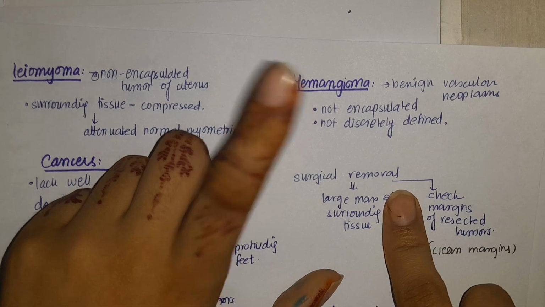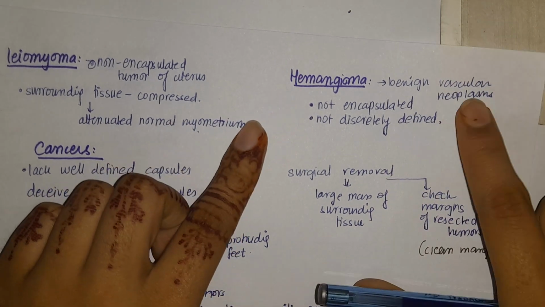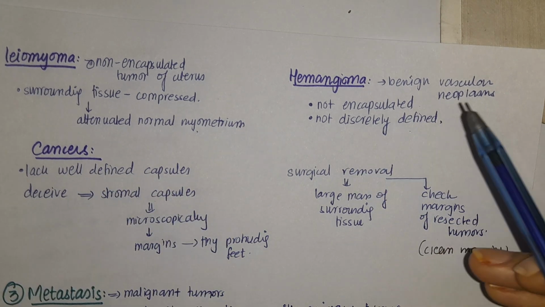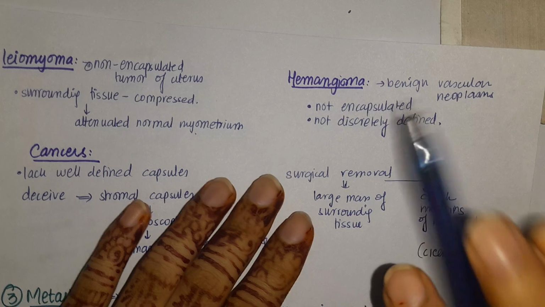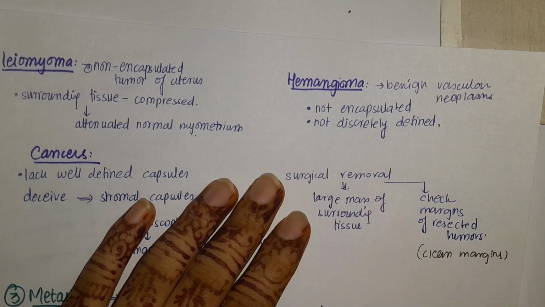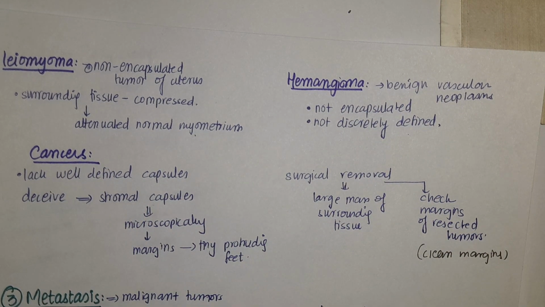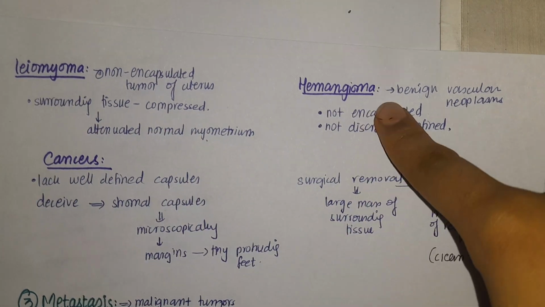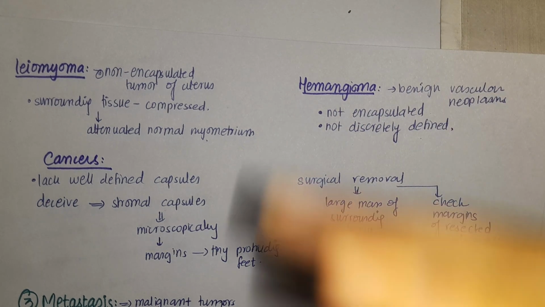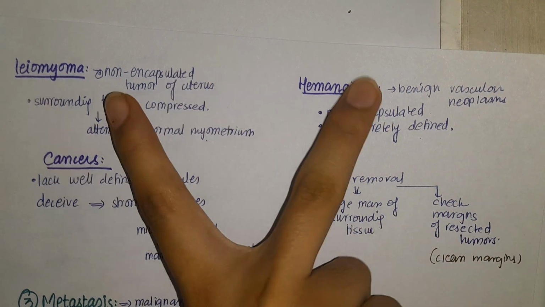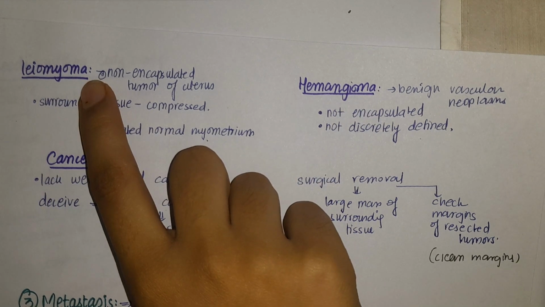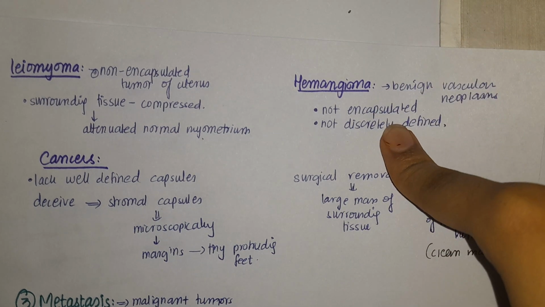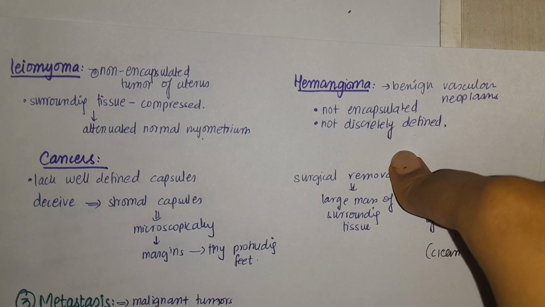And hemangioma is a benign vascular neoplasm. It develops in the vessels, so it is not encapsulated and it cannot be discretely defined. But we can always get the hemangioma cleared easily. So this is about leiomyoma and hemangioma. Leiomyoma, tumor of the myometrium. Hemangioma, neoplasm of the vascular region. Both of them are benign. Why is this one benign? Because it is compressing the nearby tissue, but it is non-encapsulated. Hemangioma, non-encapsulated, not discretely defined, but it will also be compressing the surrounding tissues.